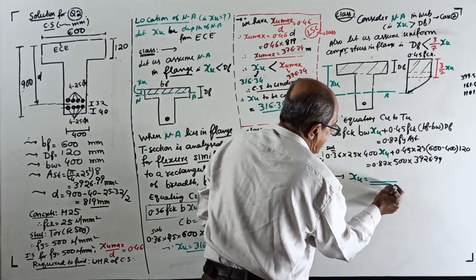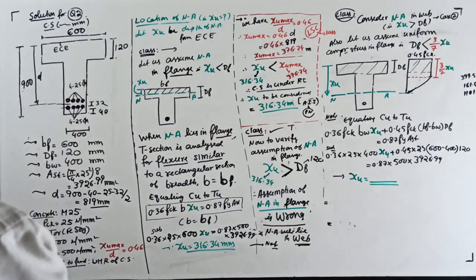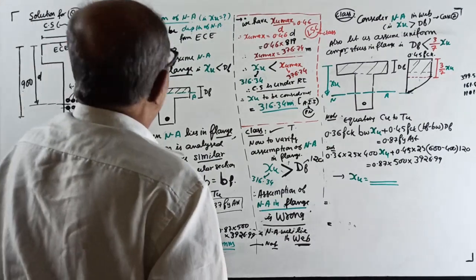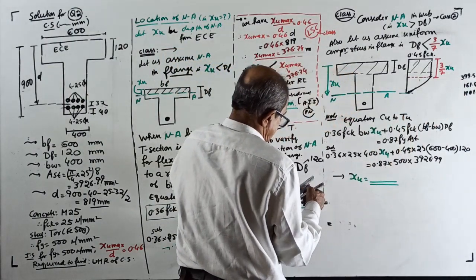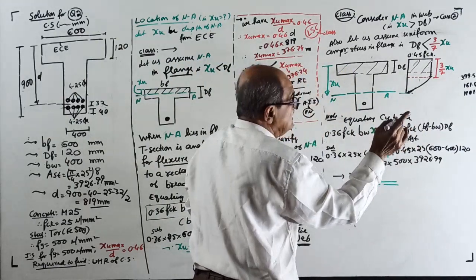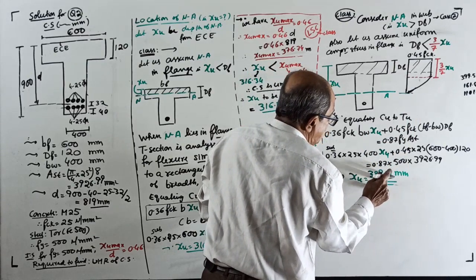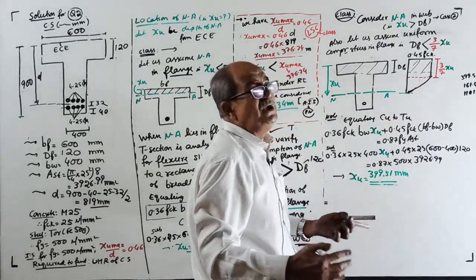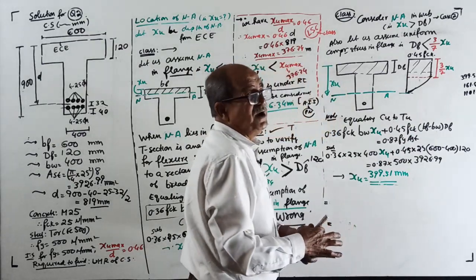XU will come. I will write the value of XU after checking the camera. See how much effort I am putting, how horrible and frustrating it would be if it goes out. No, XU I am not calculating, because I noted down before I started recording: 399.51 millimeter. It will come. You can see somewhere there. Next time the question I am not writing somewhere there, just to give you confidence. Even when I wrote that number, I took my calculator and wrote; I have not written on any paper.